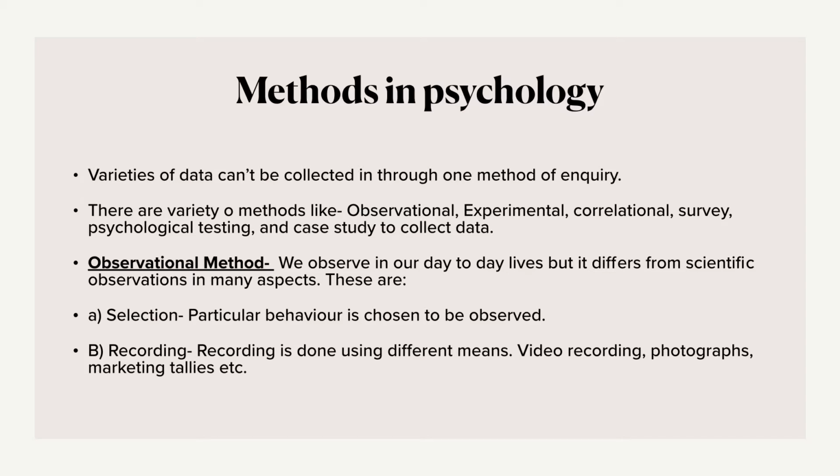While observing, a researcher records the selected behavior using different means, such as marking tallies for the already identified behavior whenever it occurs, then taking notes, describing each activity in greater detail using shorthands or symbols, photographs, video recording, etc. So, while I'm observing your behavior in the class, I can use different means of recording